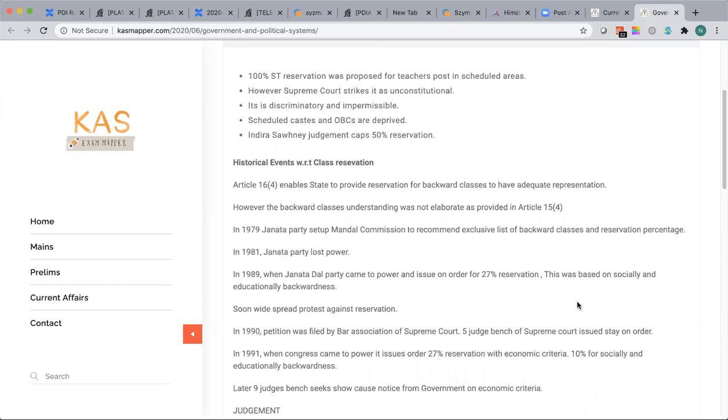And then the VP Singh government came, the Janata Dal Party, and again they backed this Mandal Commission. This time, before losing power, the Janata Dal Party issued an order of 27% reservation for socially and educationally backward classes or castes of India.